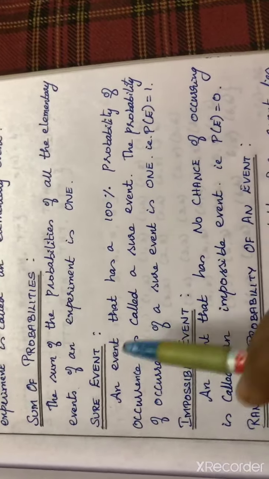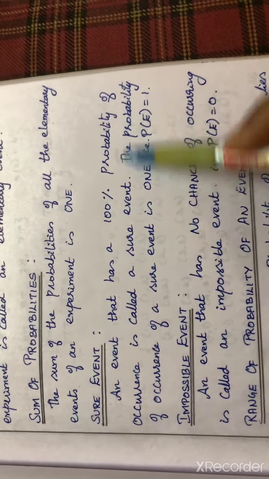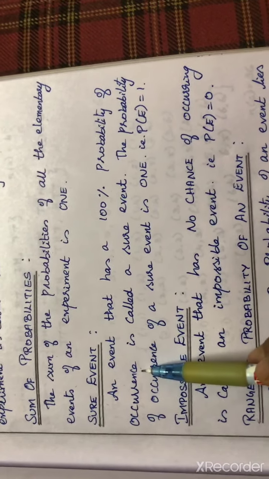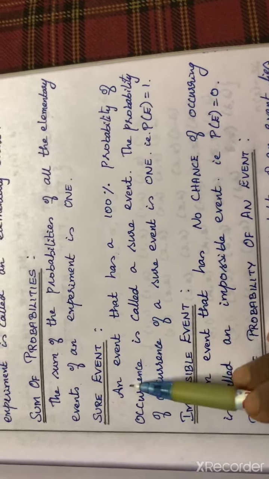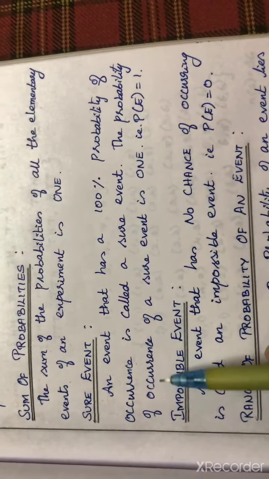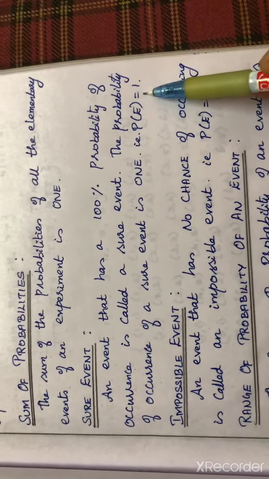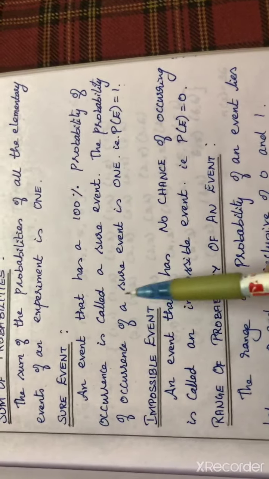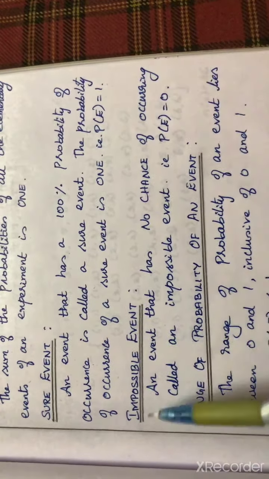Next, sure event. An event that has 100% probability of occurrence, that will surely happen, is called a sure event. The probability of occurrence of a sure event is 1. So P of E is equal to 1. So 100% success depends upon the sure event. For that, probability of E is equal to 1.